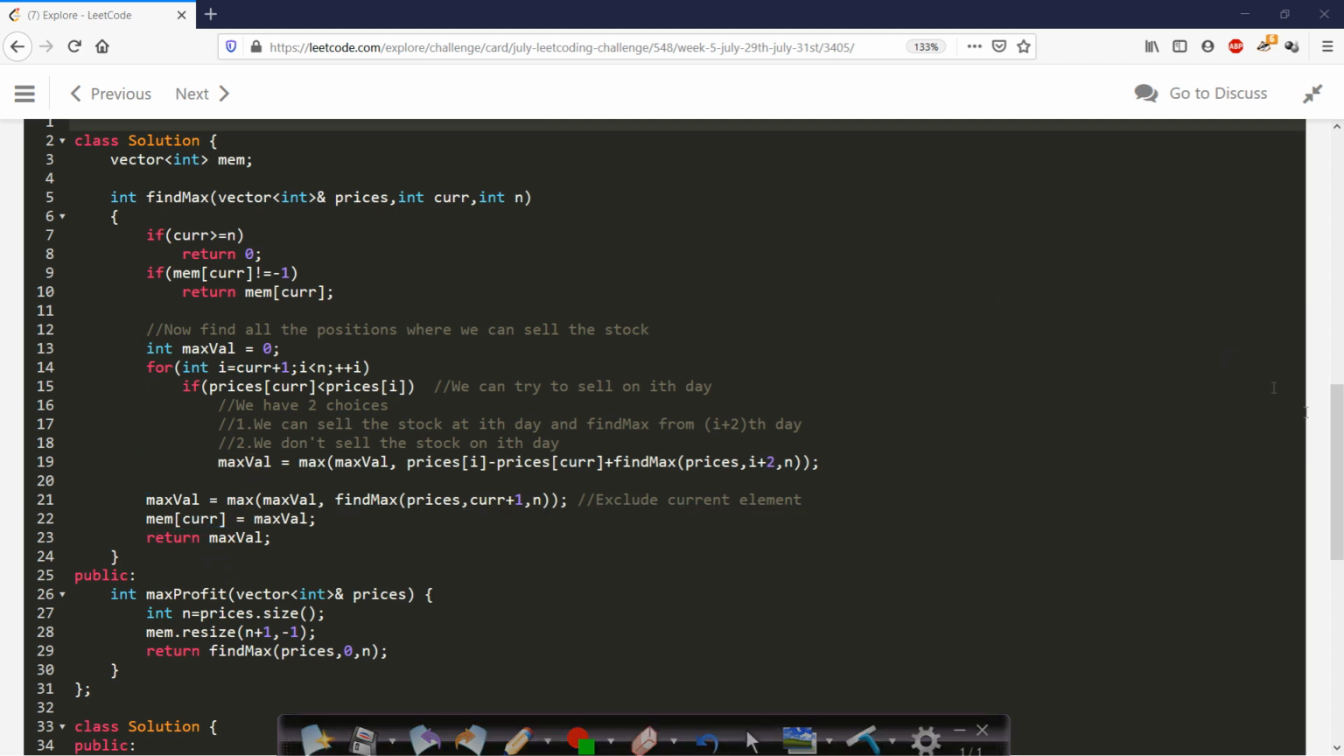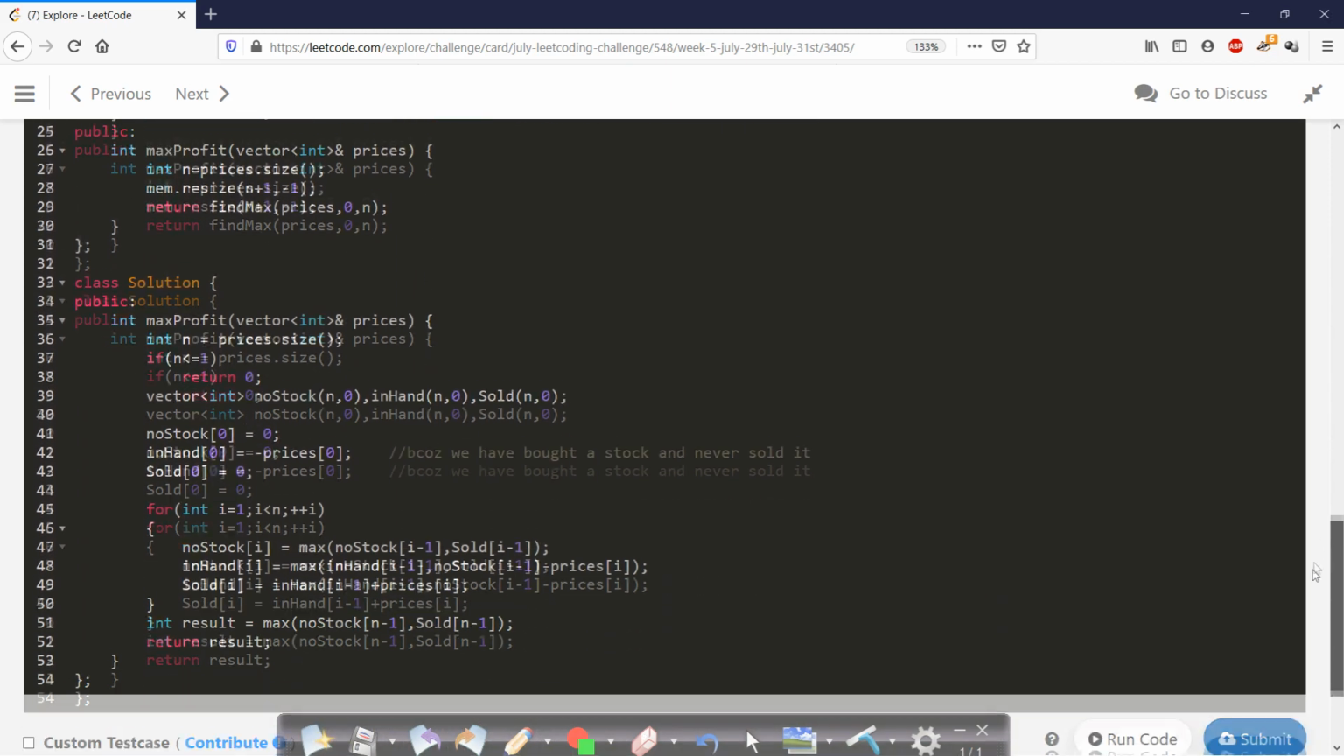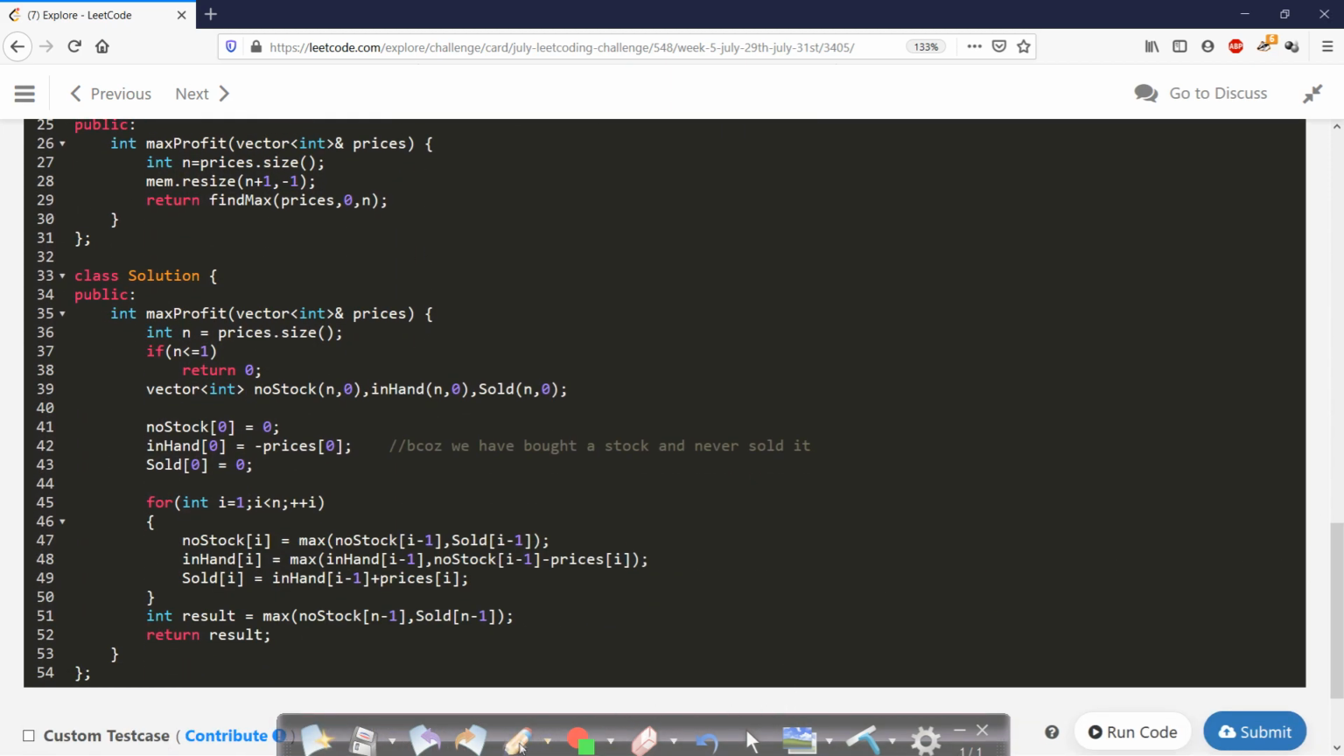Let us now look at the other process, which was by state machines. This state machine process was very simple. In this case, we are again given this prices array, and now we will be taking three arrays, which are no stock, in hand, and sold. And I have already told you that on day 1, no stock will have value 0, because we do not have any stock and we have not spent any money as well.